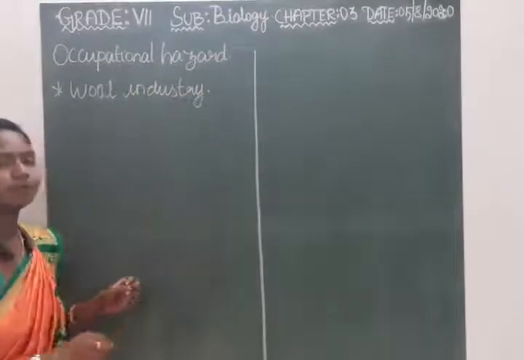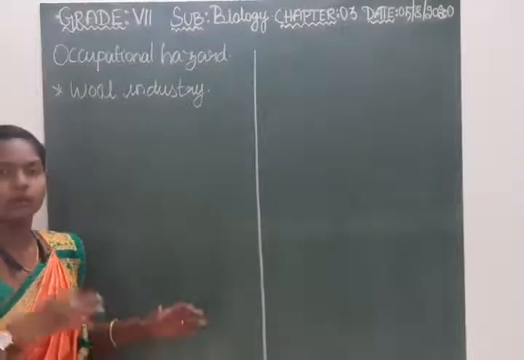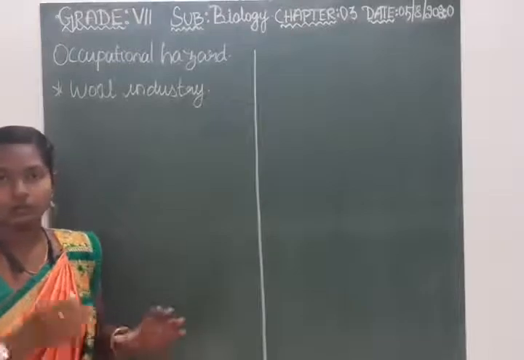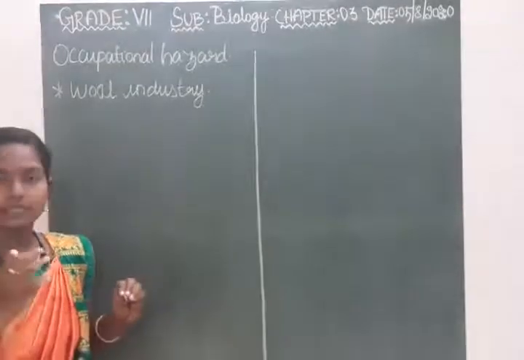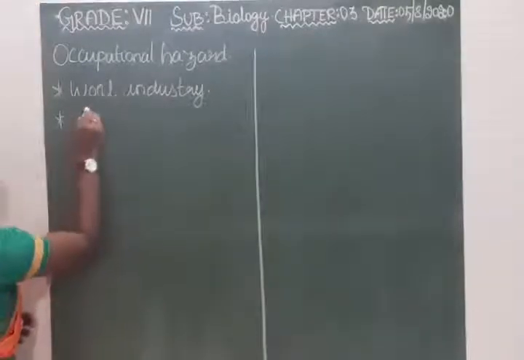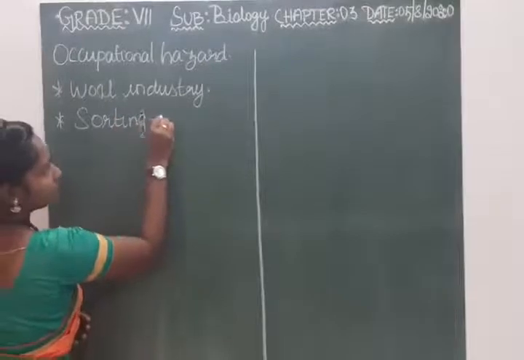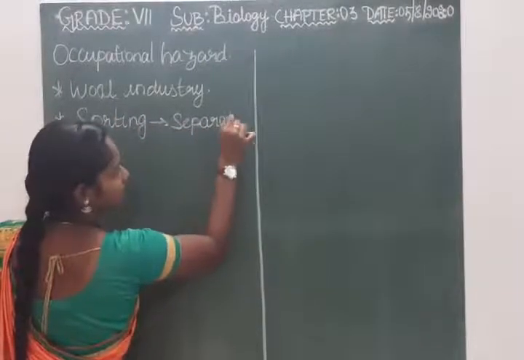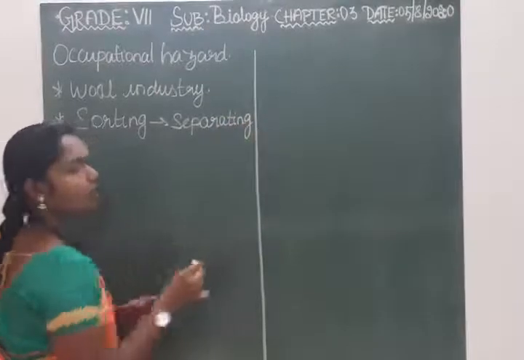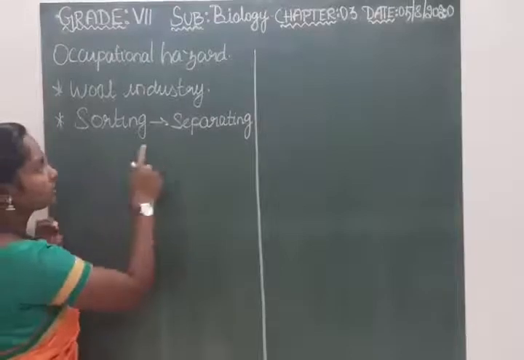In this wool industry, a lot of people are working. It is a very important source of livelihood for the people in many countries. Here also they are facing some problems. Sorting process. What is the sorting process? It is the separating process, right? Separating the fleece based on the different qualities. That process is called sorting.